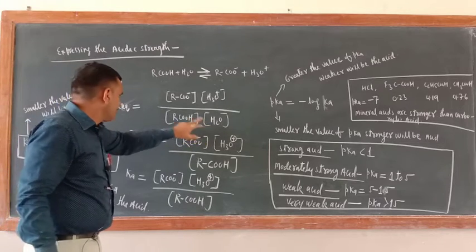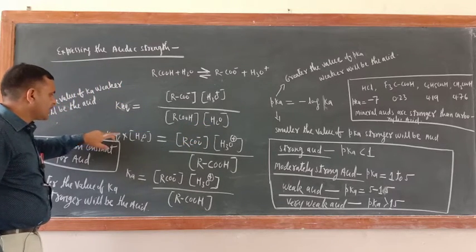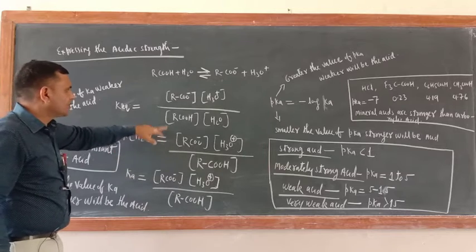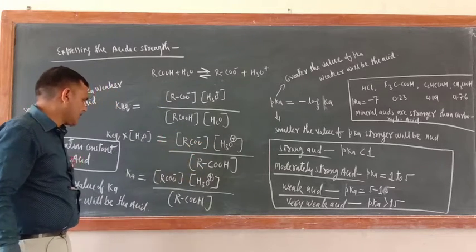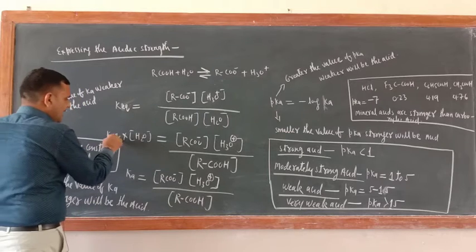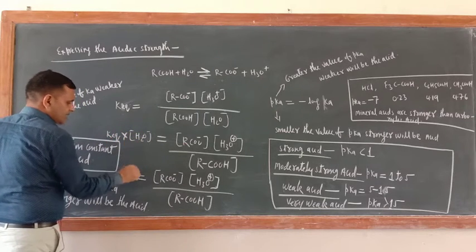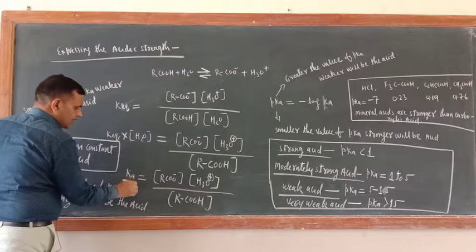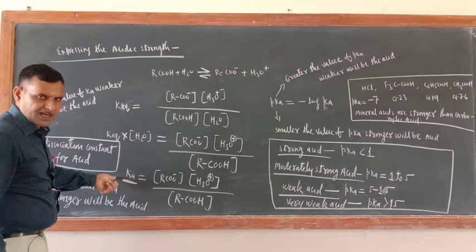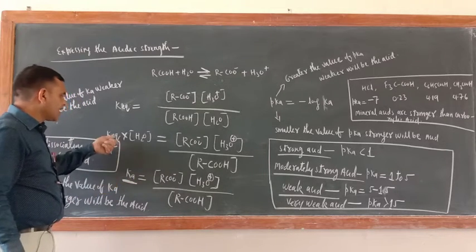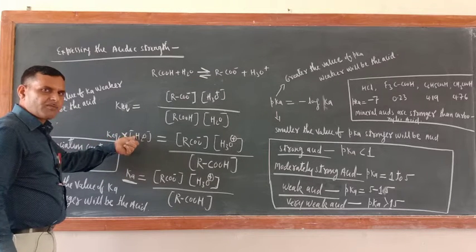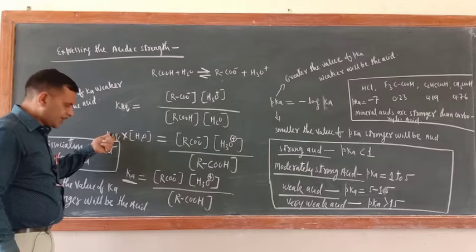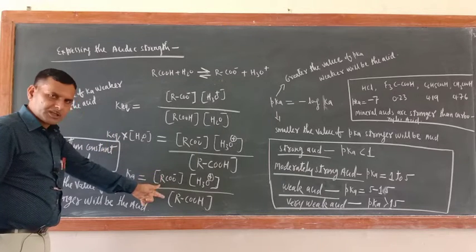So this should be multiplied with this one, K into H2O. So that is equal to RCOO-, hydronium ion, divided by RCOOH. So Ka into the molar concentration of H2O is equal to what? This is the dissociation constant for acid. Ka is equal to the product of the molar concentration of water and equilibrium constant K. So that is equal to that much.